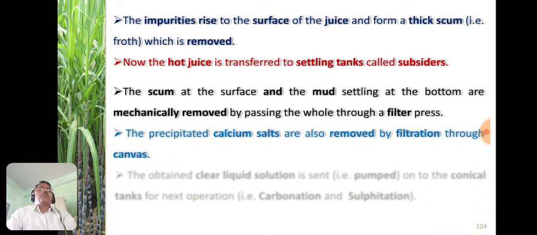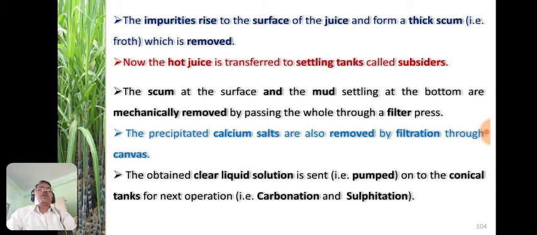The precipitated calcium salts of the free organic acids and phosphates are removed by filtration, and the clear juice obtained is pumped into conical tanks for the next operation, which is carbonation and sulfitation.